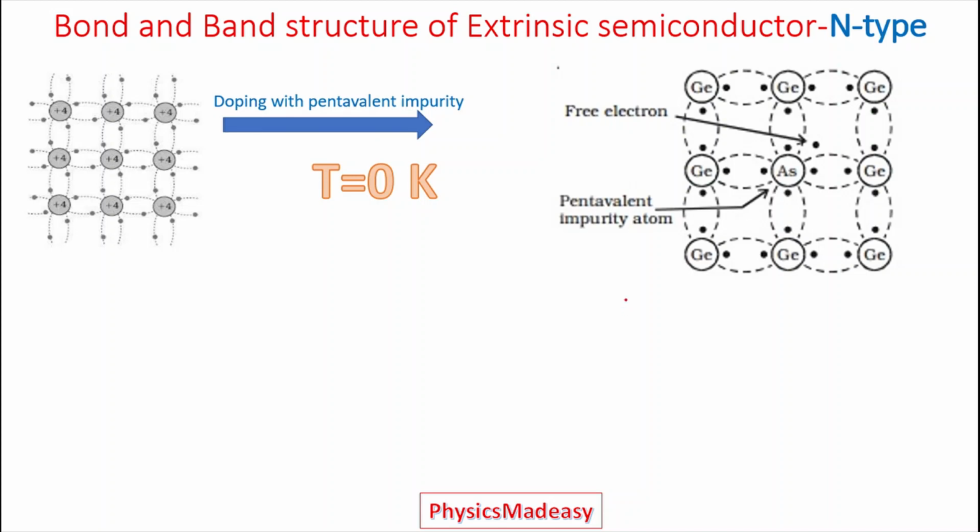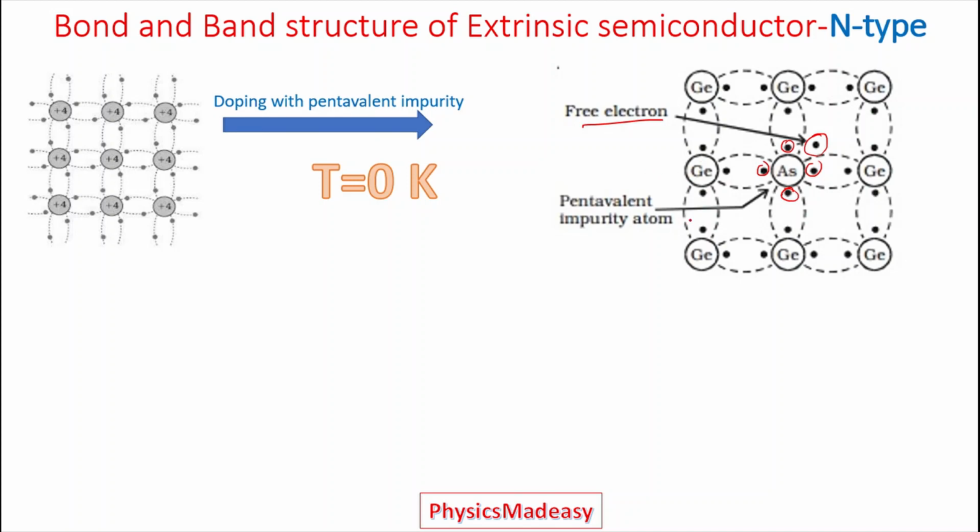Now, if we add a pentavalent impurity like As, out of 5, 4 are bonded with the neighboring germanium and one excess electron is there, that is a free electron. So at this point, I have one free electron, but I don't have any holes.